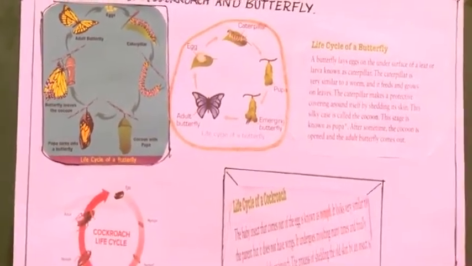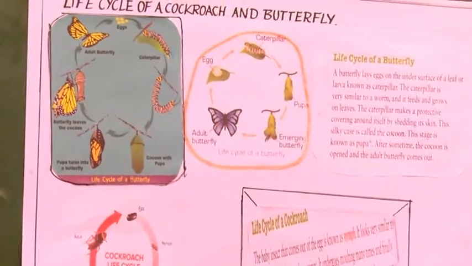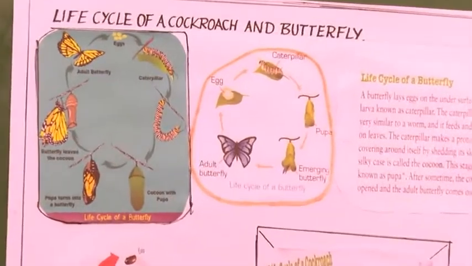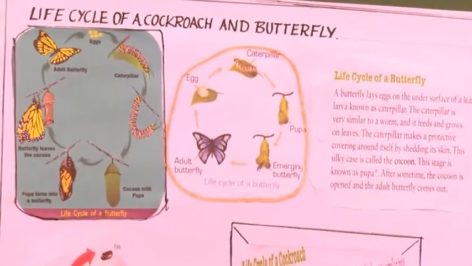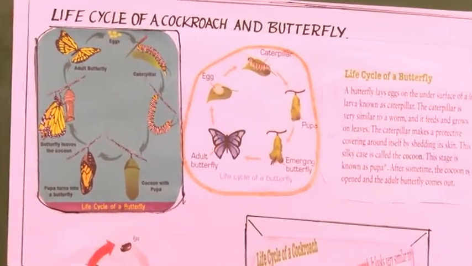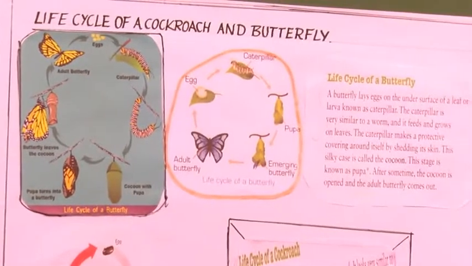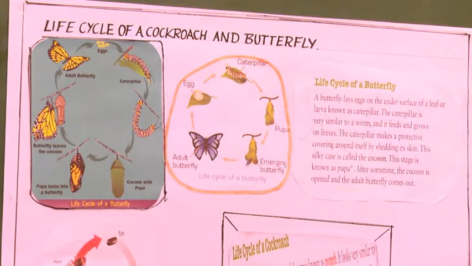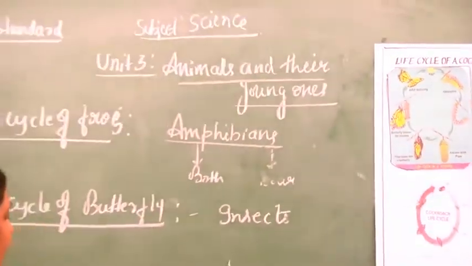Next, we can study about the life cycle of insects. That is mosquito, life cycle of mosquito. This mosquito also belongs to the group of insects. But the example given in your syllabus is the cockroach. Okay, cockroach. Sorry, I forgot that. I thought the mosquito was also given, but they have not given the mosquito. They take the example of the cockroach.